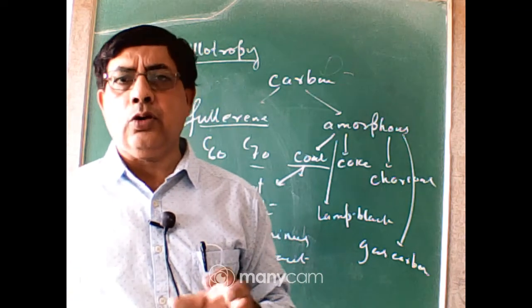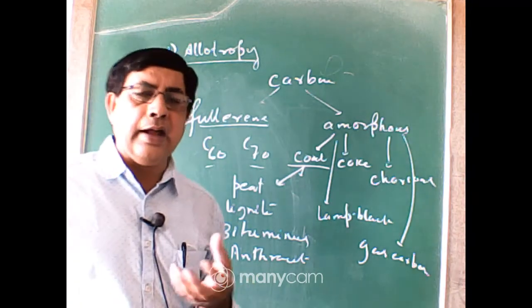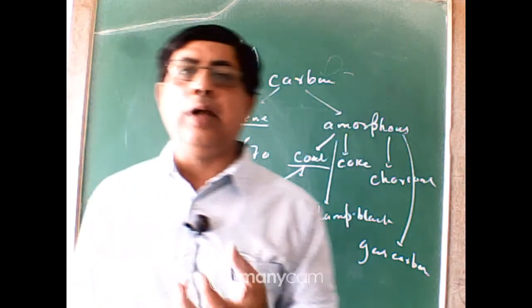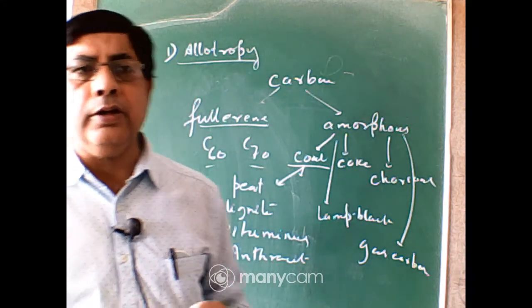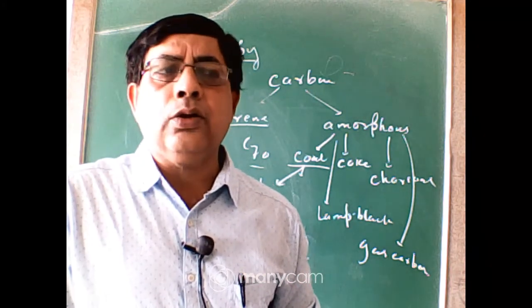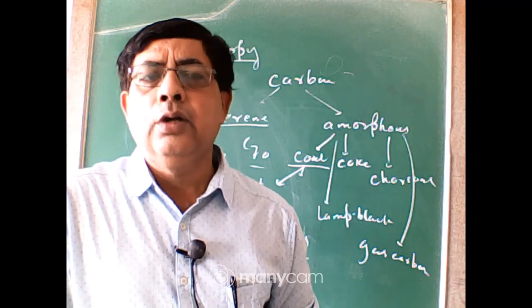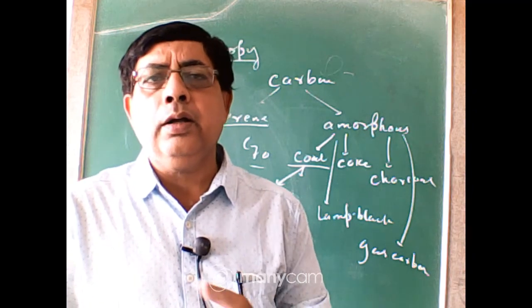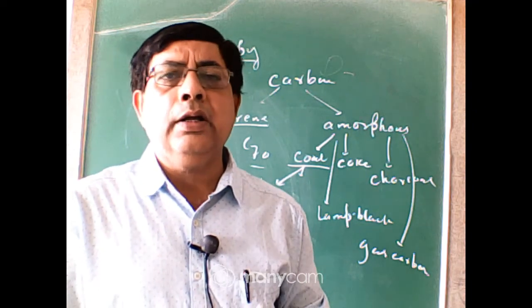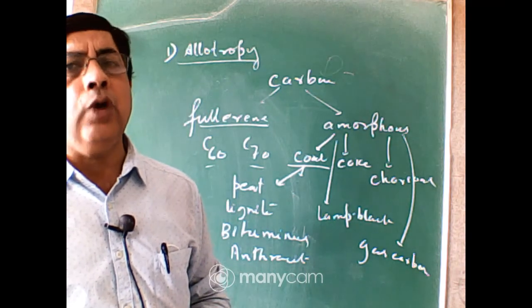And due to the porosity of charcoal, their adsorption power, that is, adsorbing gas or liquid at their surface, is very high. For this reason, wood charcoal or animal charcoal is used in gas masks to remove poisonous gas. In Aquaguard or water purification, charcoal is used to remove foul gases from water.